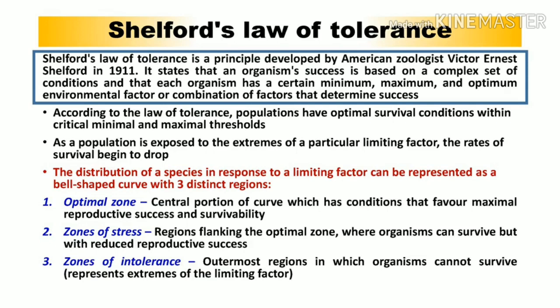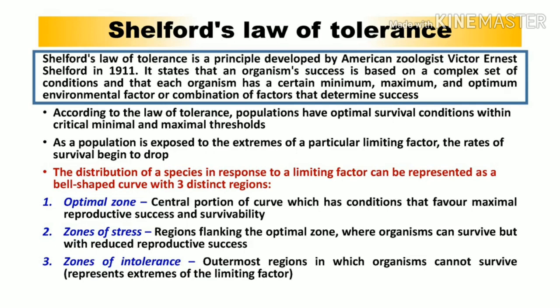In the red portion it has been mentioned that the distribution of species in response to a limiting factor can be represented as a bell-shaped curve with three distinct regions. The first region is the optimum zone, the second is the zone of stress, and the third is the zone of intolerance. If we make a graphical representation of these three zones, we get a bell-shaped curve.